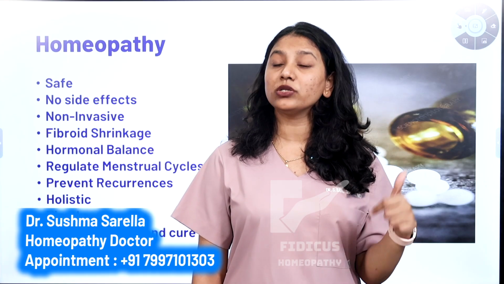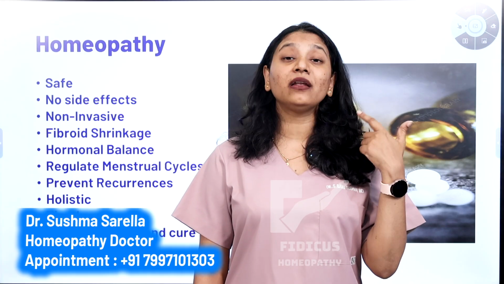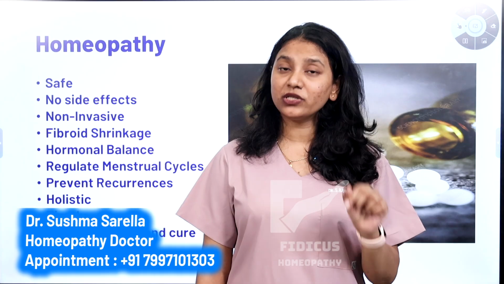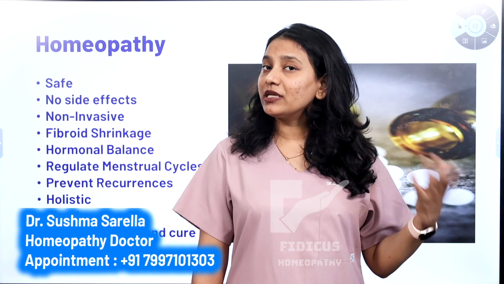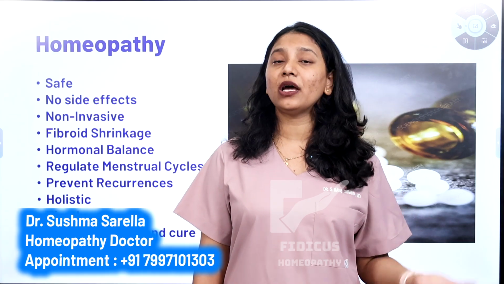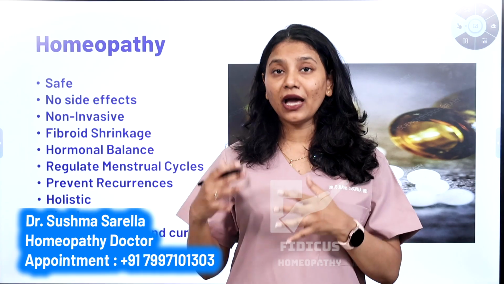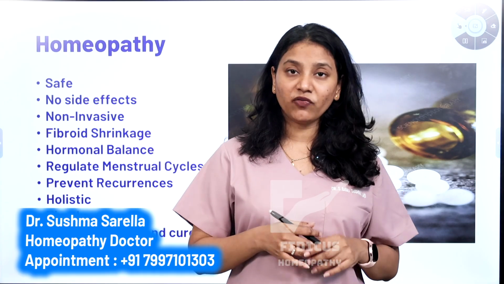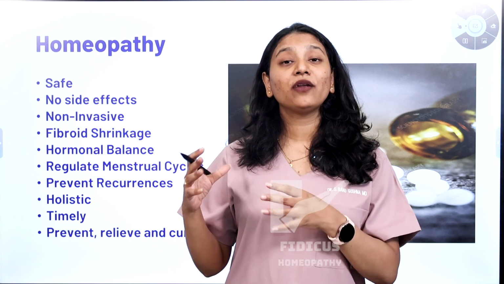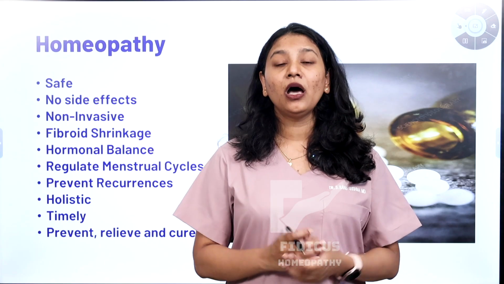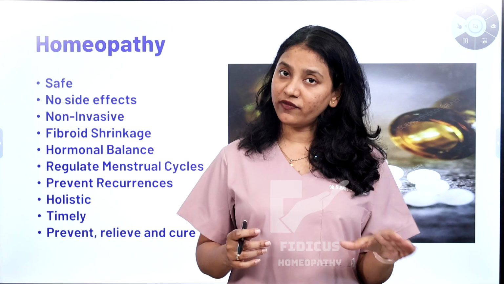Excessive bleeding is important, and if there is excessive bleeding and infection associated with it, that is also important. If you're suffering from systemic diseases, it can be diabetes or any other disease, and you're having fibroids and you cannot do a myomectomy, or if you have done myomectomy and you're again having fibroids, or if you're scared of surgery, or you're scared of the potential risk factors, as you should be because of this myomectomy process, homeopathy is the answer for all of this.